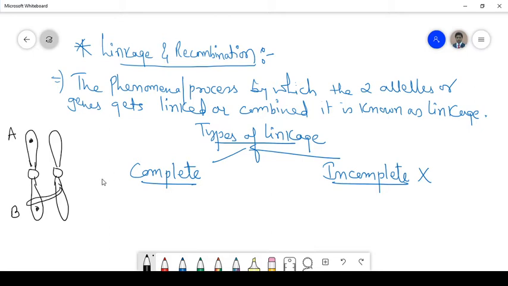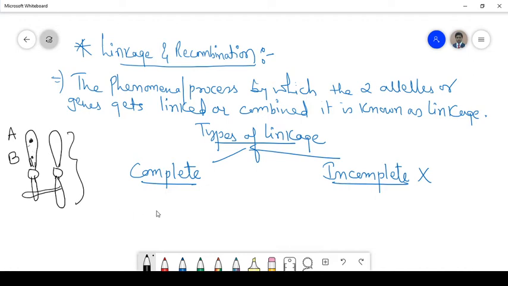Now in the other case, suppose this is the chromosome. The locus of gene B is over here. Now if this part of the chromosome, the allele, gets linked, what will happen? There are fewer chances that the linkage will occur, because the loci of the genes are at the same part of the chromatid of the chromosome. So in that case, it will not happen.